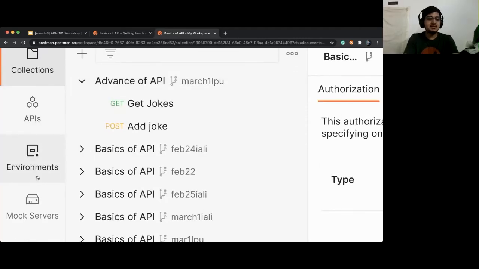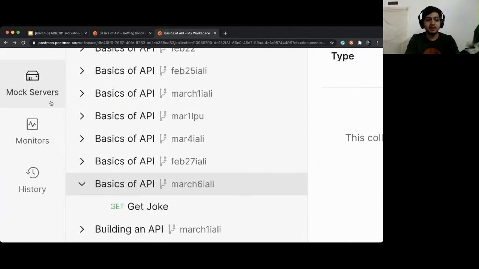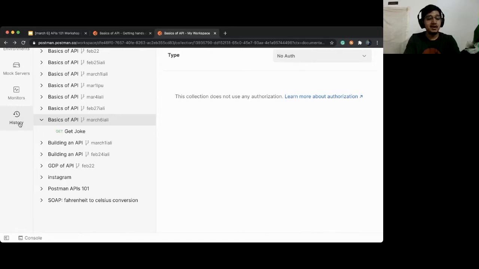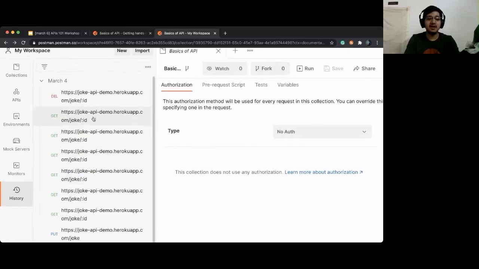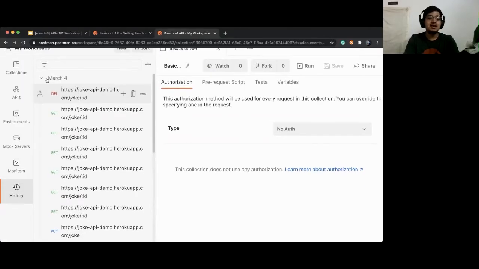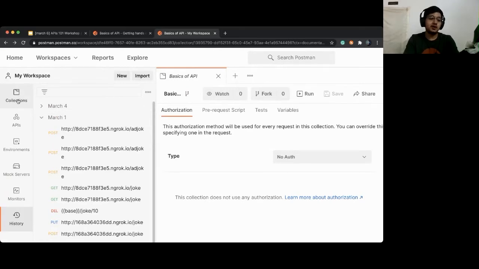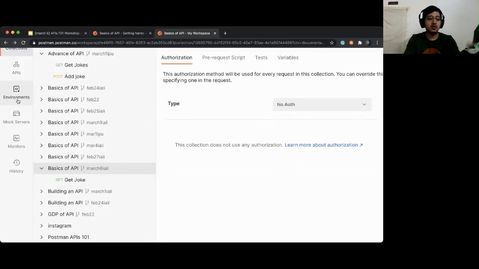Then comes APIs. These are all advanced concepts which we don't want to study right now. But there is history, which I want you to know about. History is not that history subject which we hate. It is all the requests which you have sent till now in Postman, and it is visible. So don't send a request which you don't want others to see, because history is visible to your teammates if you have enabled them to see. Here you can see there are multiple histories which people can see, and it is segregated by date. There's no incognito mode here, so make sure you're working with the right APIs.